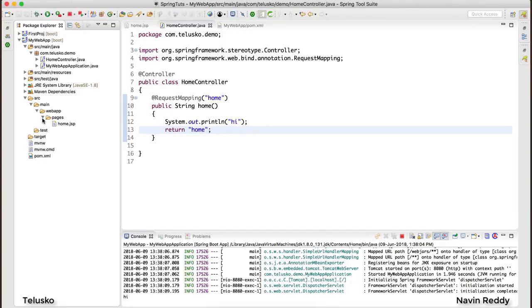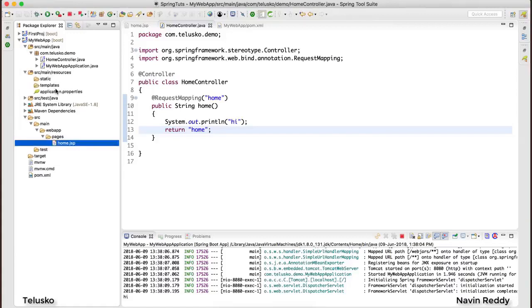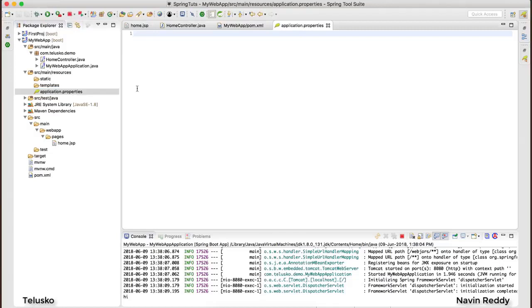Now, as we know, we have a concept of auto configuration inside Spring Boot, which is doing this stuff for you. So the default folder is webapp. The extension is whatever you mention here. But what if you want to configure this? Because we have not done any configuration yet, right? If you want to do any configuration, we have this special file called application.properties. Now it belongs to this resources folder. And if I open this application.properties, it is empty as of now because we are not doing any manual configuration.